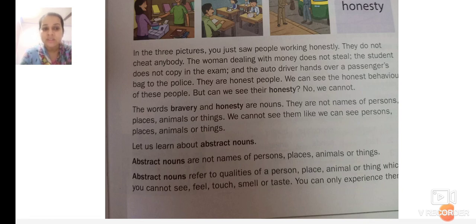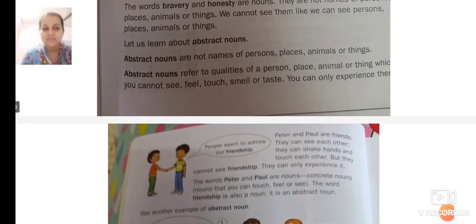So these are not the names of persons, places, animals, or things, but these are qualities. These are the qualities of persons which you cannot see, feel, touch, smell, or taste, but you can only experience. You can only feel it. Abstract nouns refer to the qualities of a person, place, animal, or thing which you cannot see, feel, touch, smell, or taste. You can only experience.